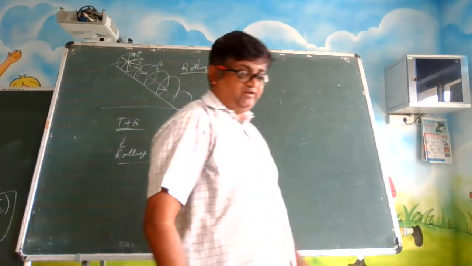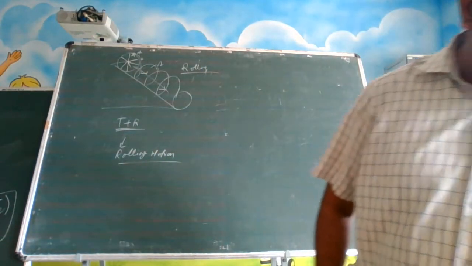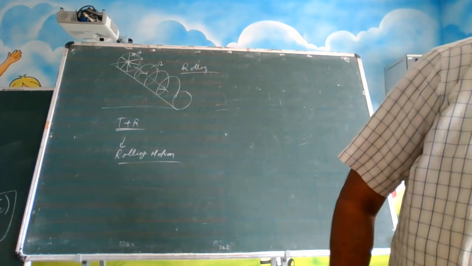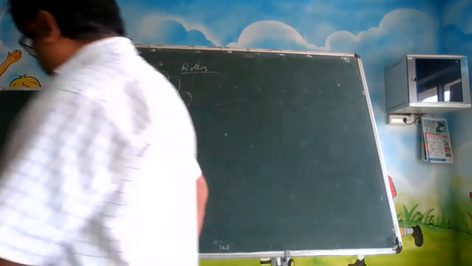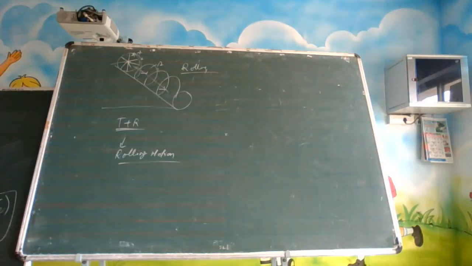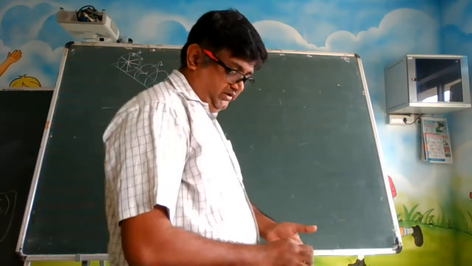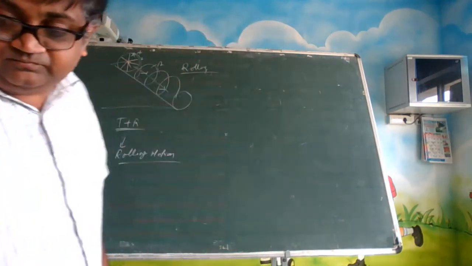Alright, so these three types of motions are there. Now, let us just quickly recollect what we have learned in our kinematics part.